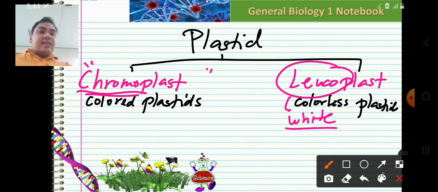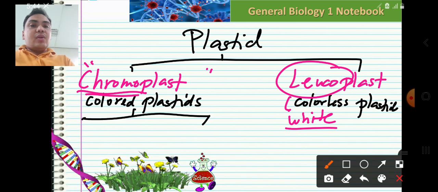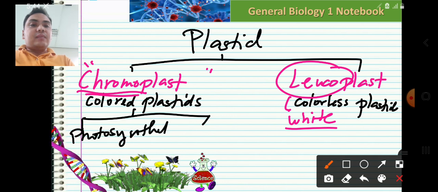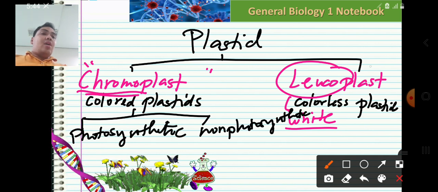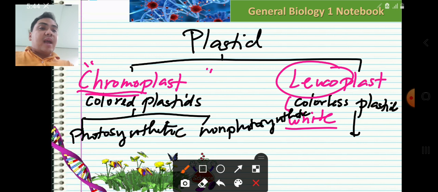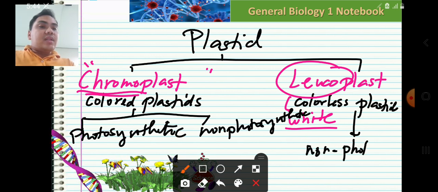Colored plastids can be divided into two. We have photosynthetic and non-photosynthetic. On the other hand, colorless plastids or leucoplasts are non-photosynthetic.